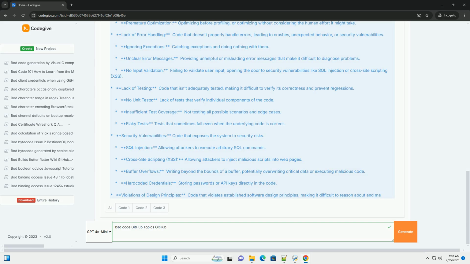4. Security vulnerabilities, SQL injection. Problem: this code is highly vulnerable to SQL injection. An attacker can inject malicious SQL code into the username or password fields to bypass authentication or steal data. Better: use prepared statements with parameterized queries.